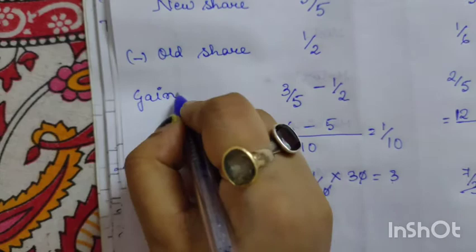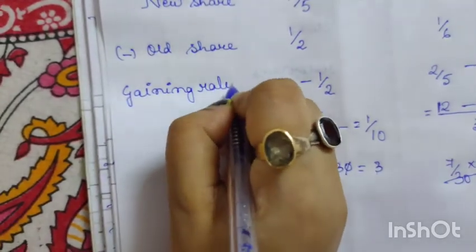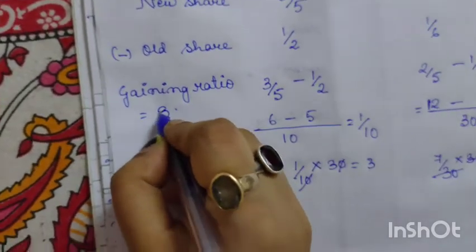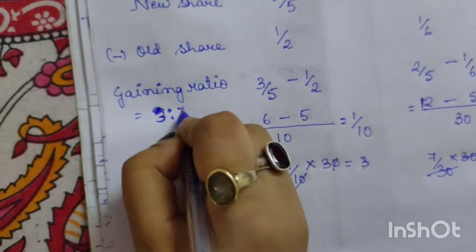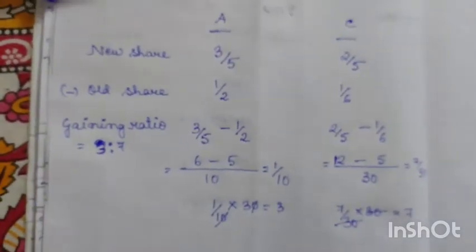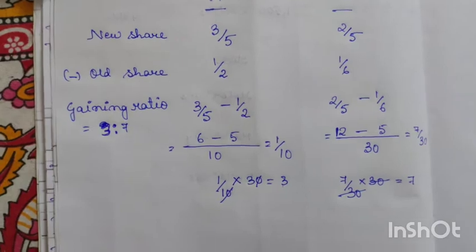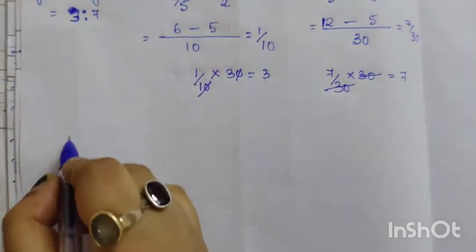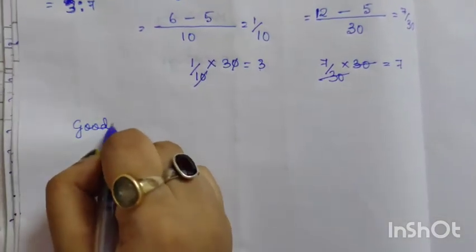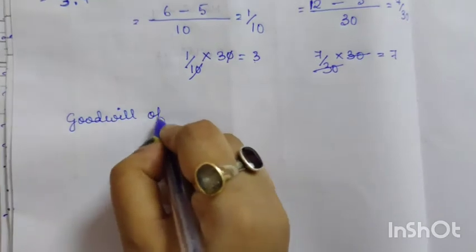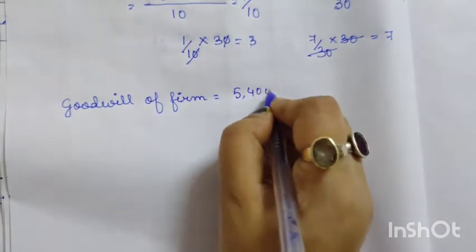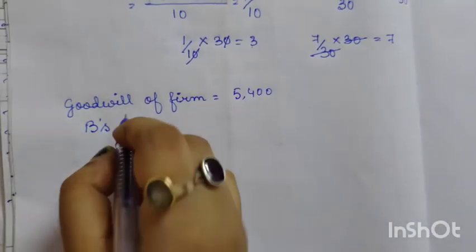So our gaining ratio is equal to 3:7. Okay, so now we have got the gaining ratio. Now as per the question, the goodwill of the firm is 5,400. So here goodwill of the firm is equal to 5,400, and as we know B is the retiring partner, so B's goodwill